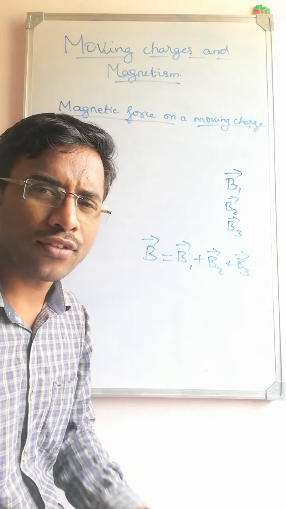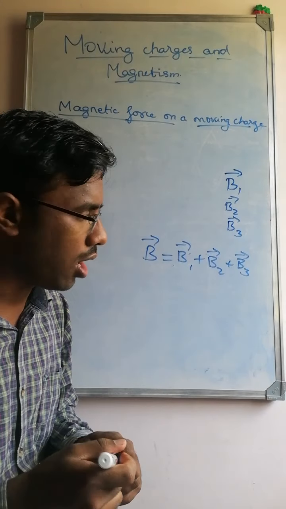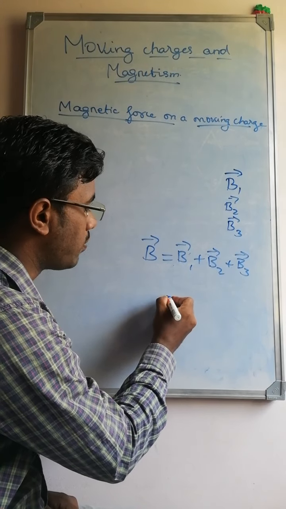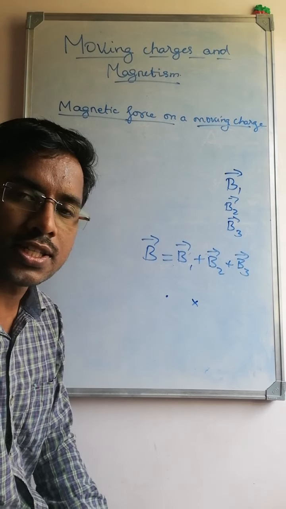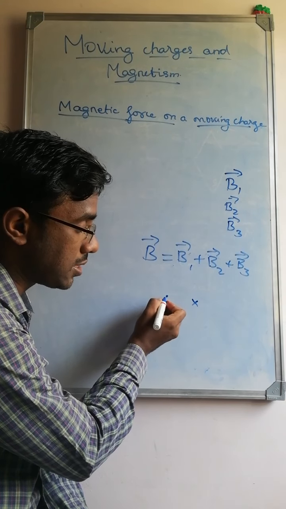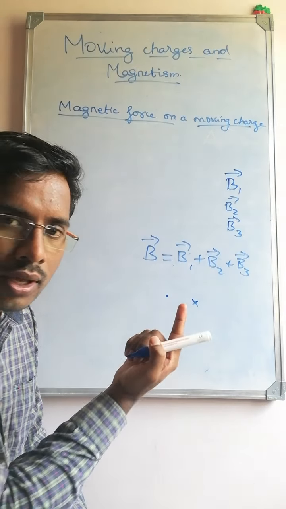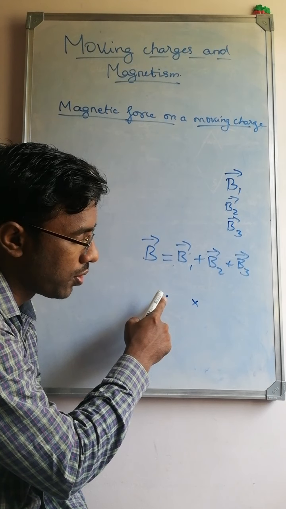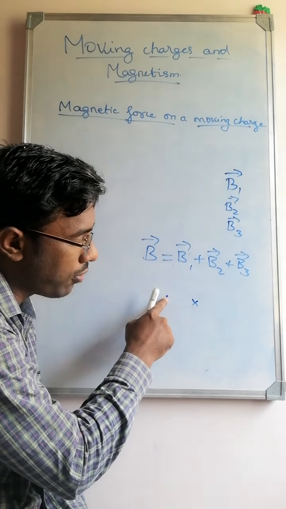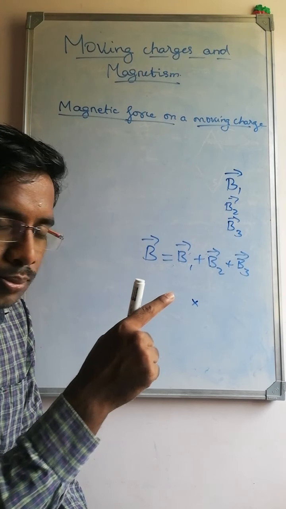Now the magnetic field can be represented by dot marks or cross marks. If the magnetic field is represented by a dot mark, it means the magnetic field is coming outside the plane. On this board I have drawn a dot, which represents that the magnetic field is coming outside the board.